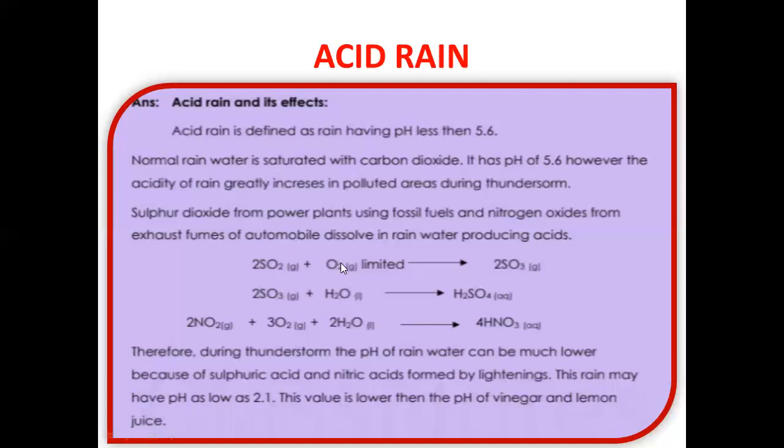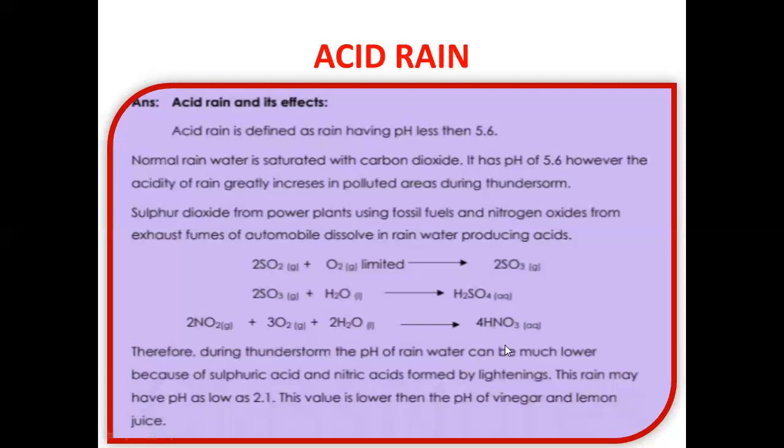But when they react with oxygen and form sulfur trioxide, that is a secondary pollutant, and this secondary pollutant then reacts with water to form sulfuric acid. You know, sulfuric acid is the king of acids, a very strong acid. If we have nitrogen dioxide in the atmosphere, it reacts with oxygen and then with water to form nitric acid. Nitric acid is also a strong acid.